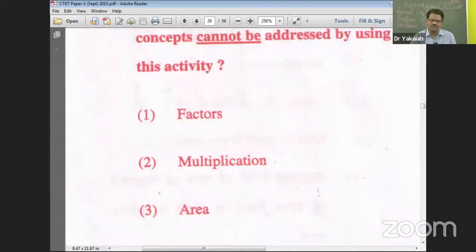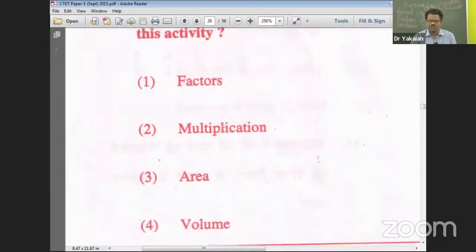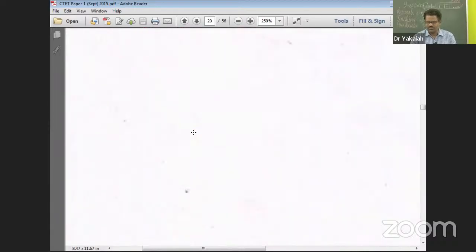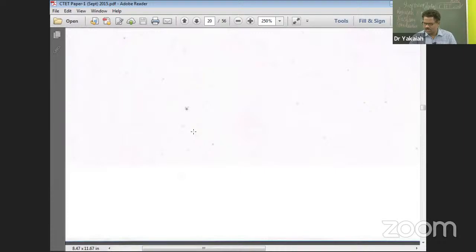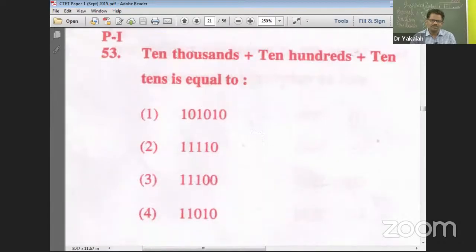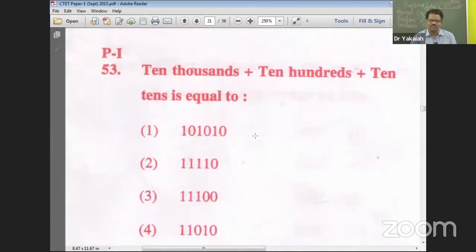Right answer. Factors: 36, 6 into 6. Multiplication, okay, 2, 2 you put, then probably 2, 4, 6. And area, of course, obviously you can calculate. Yes, 51, 4. We got it by Shilpa. All right. Shilpa, great going. Continue. Others, yes, make an attempt. Absolutely no issue with the things.